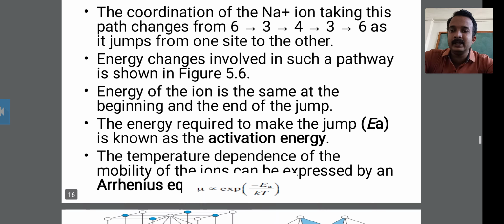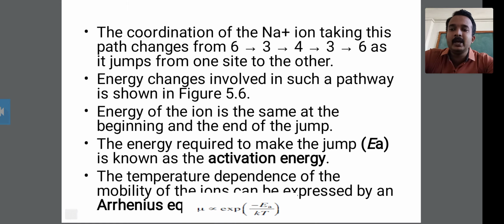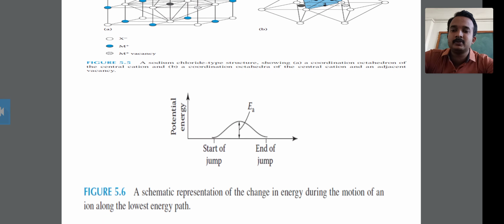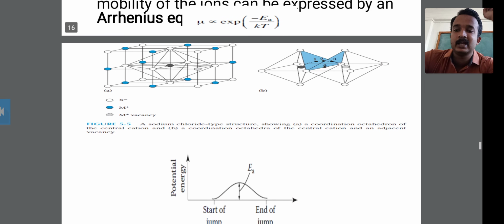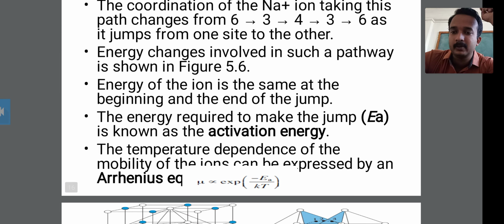Then, the energy of the ion is the same at the beginning and the end of the jump. Look at this diagram, which shows the energy of the ion is the same at the start of the jump and the end of the jump. Then energy is required to make the jump. Ea is known as the activation energy.